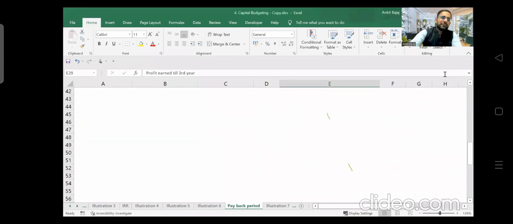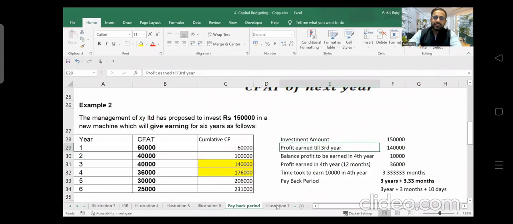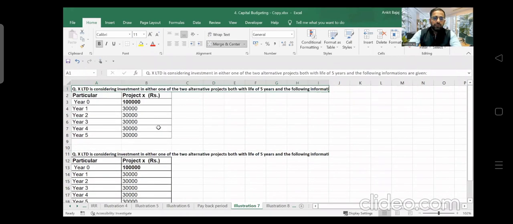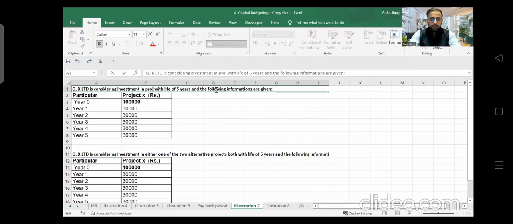Now we will see the second question here. If you see what the next illustration says, illustration 7, right? So first we will do this illustration. X Limited is considering investment in either one or two alternative projects, both of which have a life of 5 years and the following information is given, right? So here is only one alternative. So write down one alternative only, right? Not both. I think the question is wrong here. So X Limited is considering investment in project X, right? Project X. So I'm changing the question. Project X with life of 5 years and the following information is given.